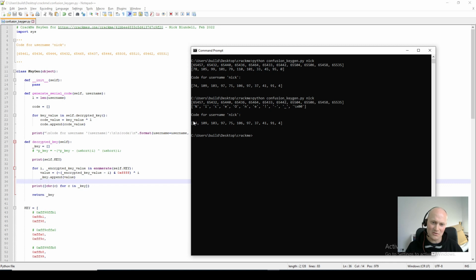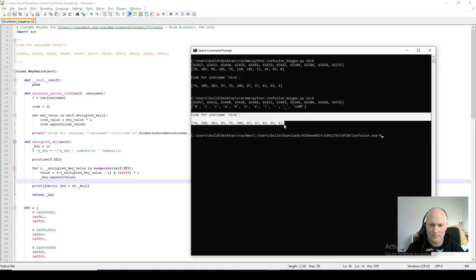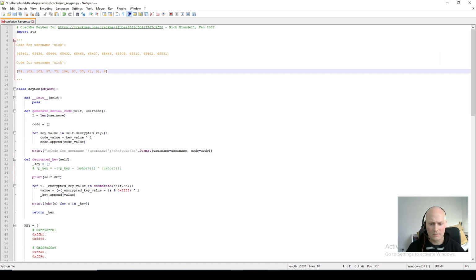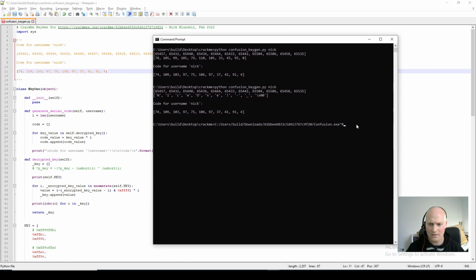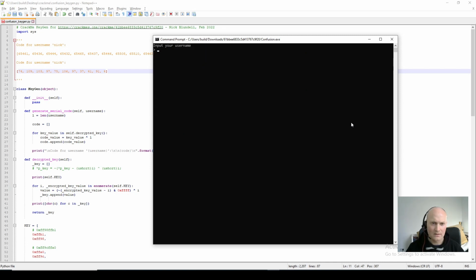So now we just need to try this code in and see if it will bypass the CrackMe. Before I run this, because it's going to clear the screen, I'll just copy these. At least they're shorter numbers to type in. So I'm going to run it. Continue. Username Nick.